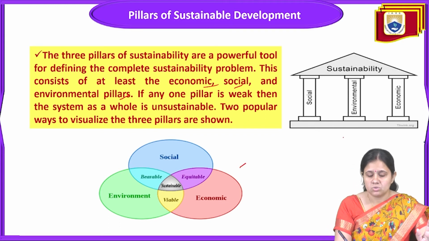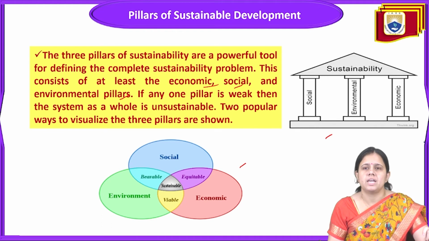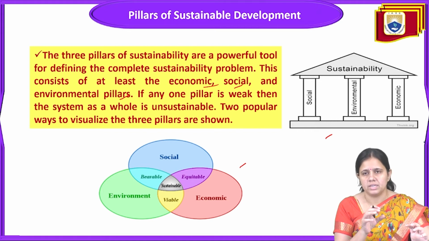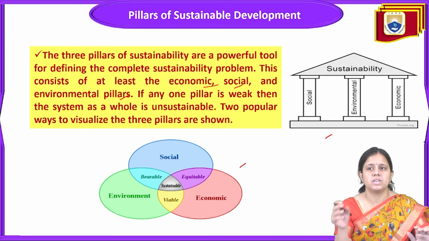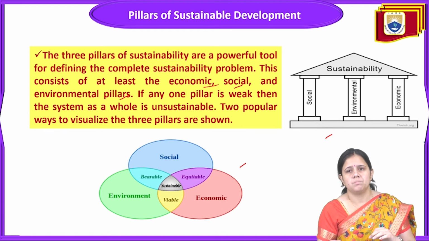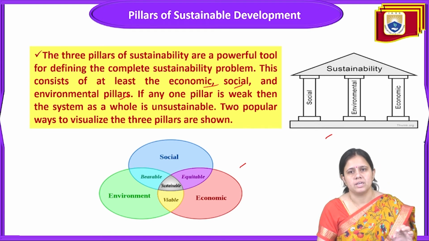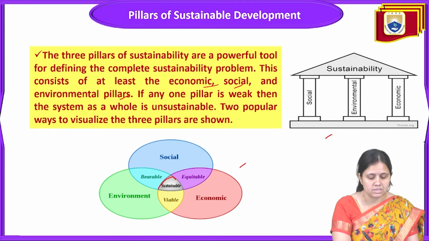You can see that there are three pillars of sustainable development. The first is economic, social and environmental. It is a combination, and only if there is a balance between all these three pillars can you achieve sustainability. There should be a balance between the social, environmental and economic, and only then can you achieve sustainability.